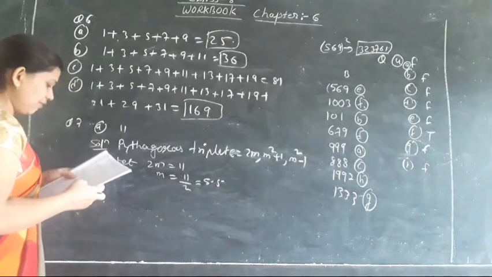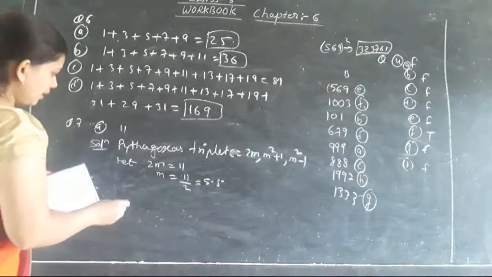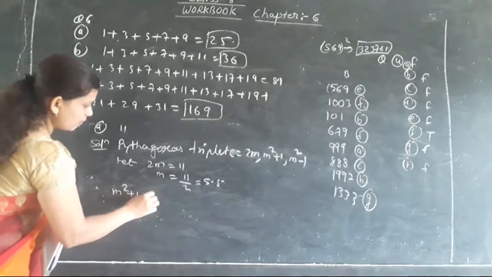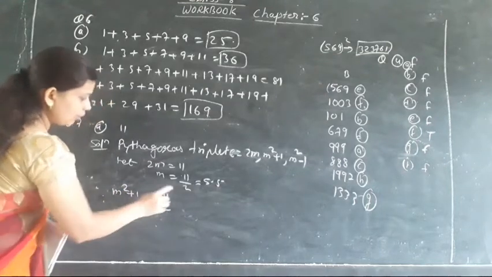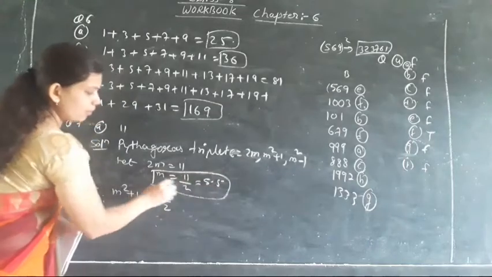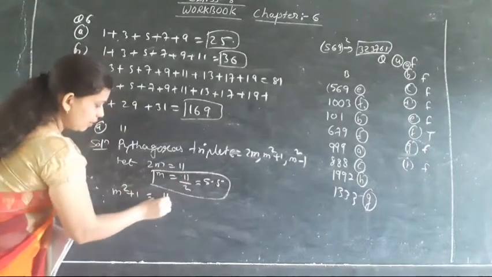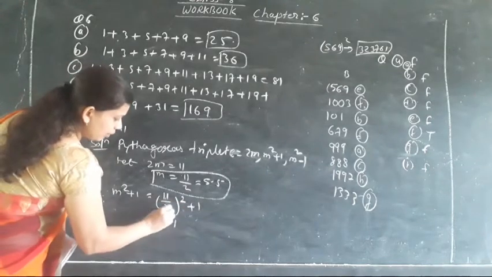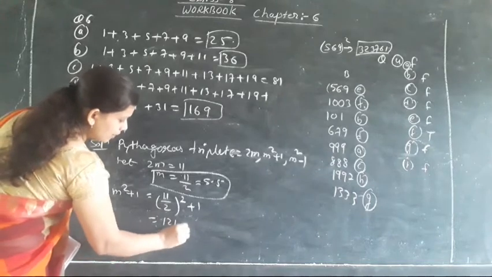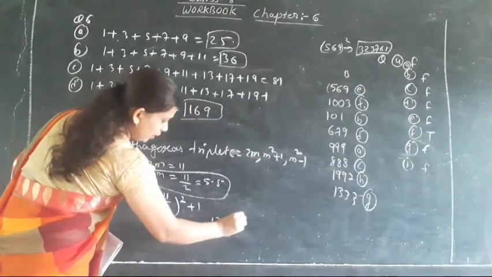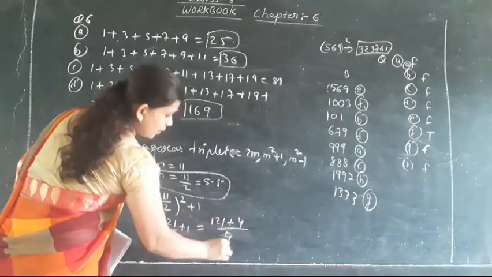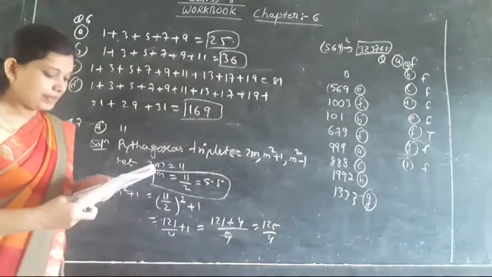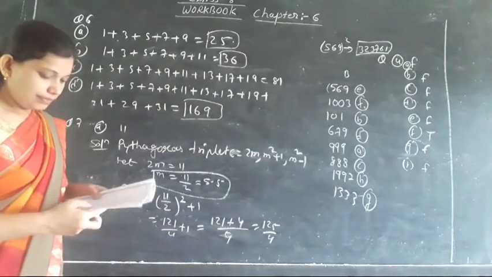Okay, clear everyone? Then come to the next member, m square plus 1. So m square plus 1, that means the value of m is either 11 by 2 or 5.5. Both answers will be the same. So (11 by 2) whole square plus 1. 11 square is 121, 2 into 2 is 4, plus 1. So it will become 121 upon 4 plus 4 upon 4. So it will become 125 upon 4, which is the required answer. Okay, now next coming.